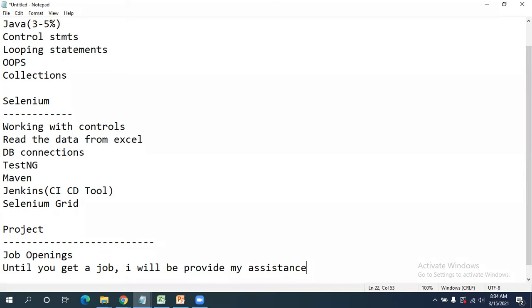And from my side, until you get a job, I'm going to provide support to you. I mean, whatever issues you are facing, I will try to resolve them, so that it will be easy for you to resolve your issues and go ahead with the automation part. So this is about the course, what I am going to cover in these 30 to 35 sessions. Whatever is required for Selenium, everything I am going to cover in our course.